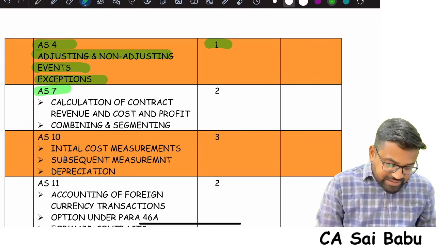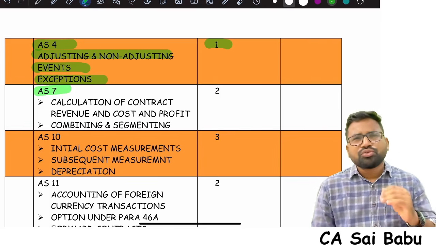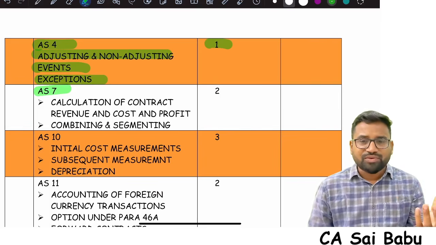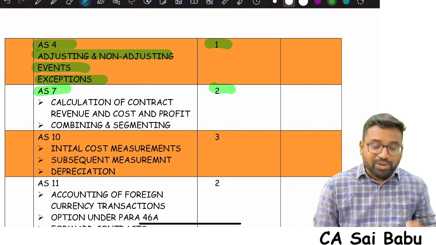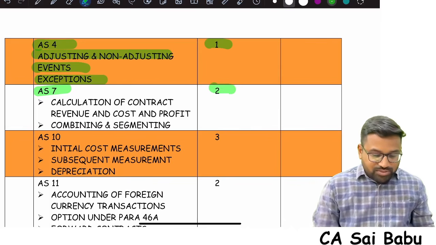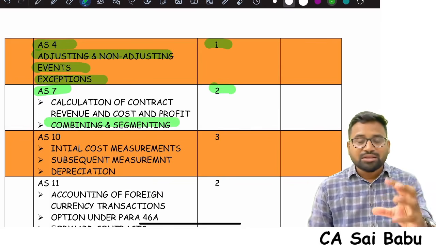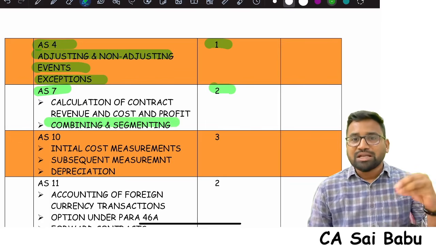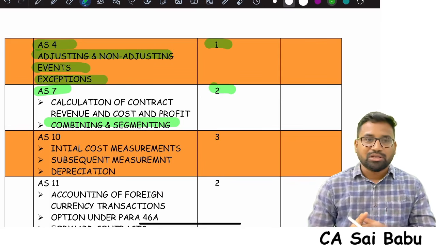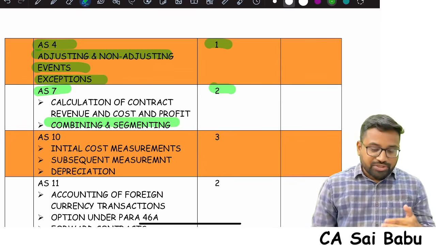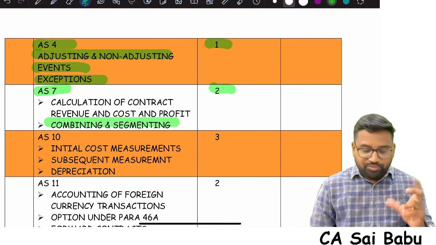Next, accounting standard 7, construction contracts. Usually an MCQ can be asked from AS7, or maybe a question. So any one can be asked. 2 hours you need to spend. In AS7, there is one concept called combining and segmenting. So there are certain conditions: when multiple contracts are treated as a single contract, when a single contract is treated as multiple contracts, subdivision and combining and segmenting concept, focus on that area.